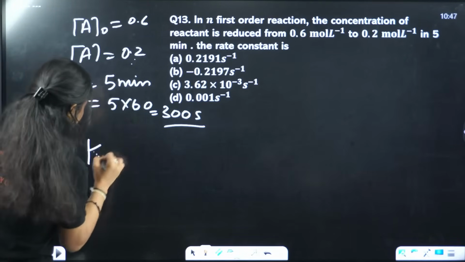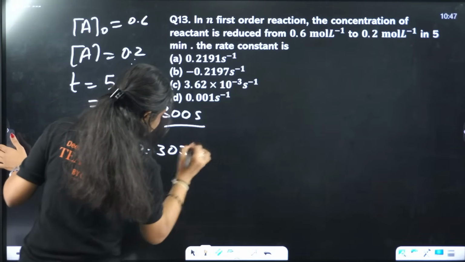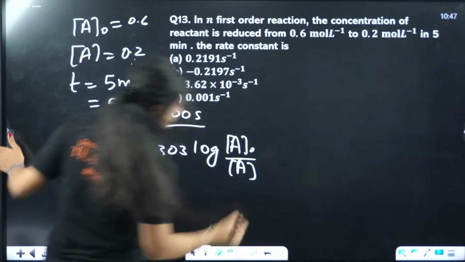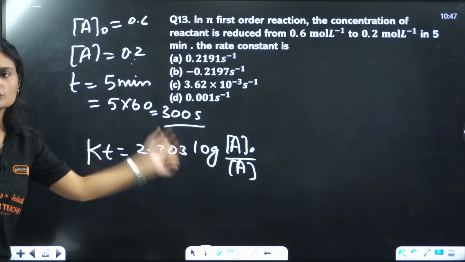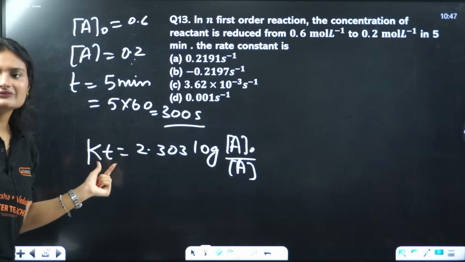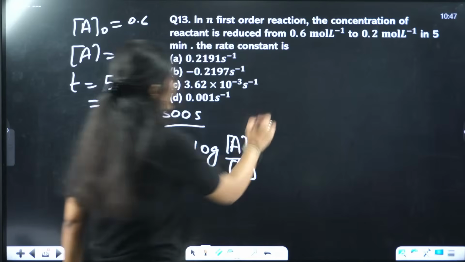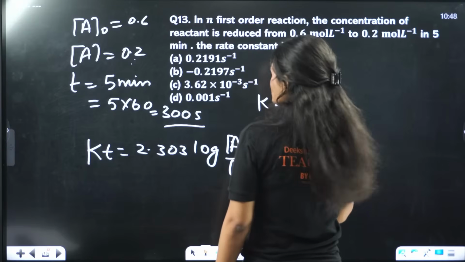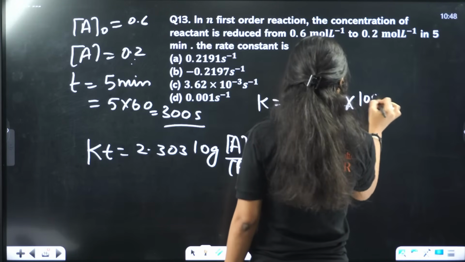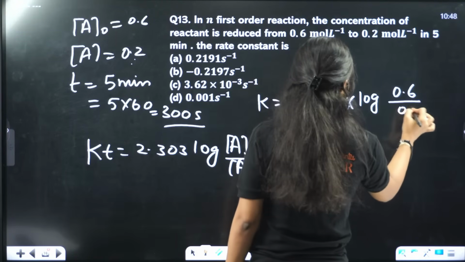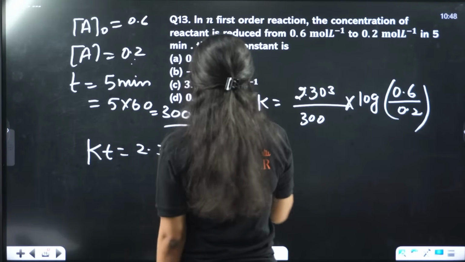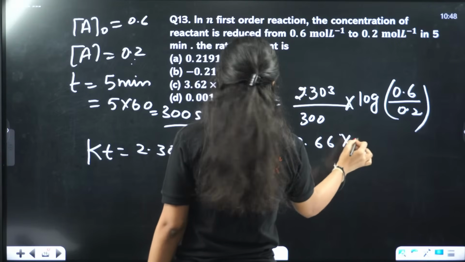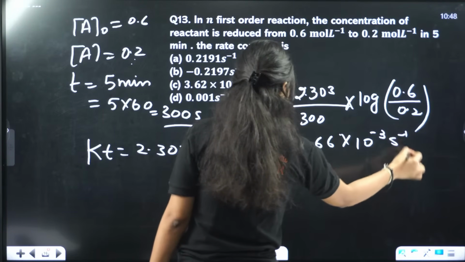The rate constant you need to find, all the values are given. We know the expression, kt equals 2.303 log of a naught by a. A naught we know, a we know, t we also know, k only we don't know. So we'll put all the values here. k will be 2.303 by 300 times log of 0.6 by 0.2. If you calculate it, the answer will come out to be 3.66 times 10 raised to power minus 3 second inverse.